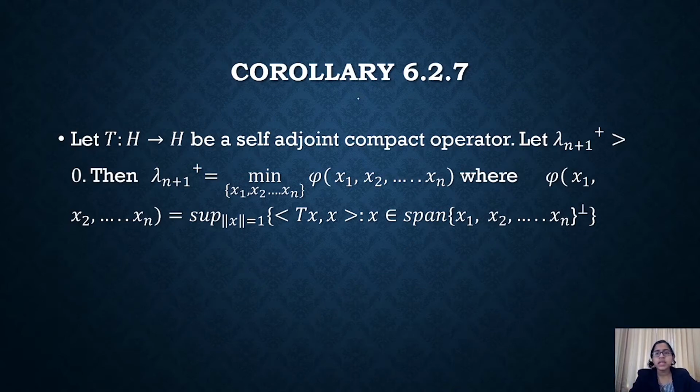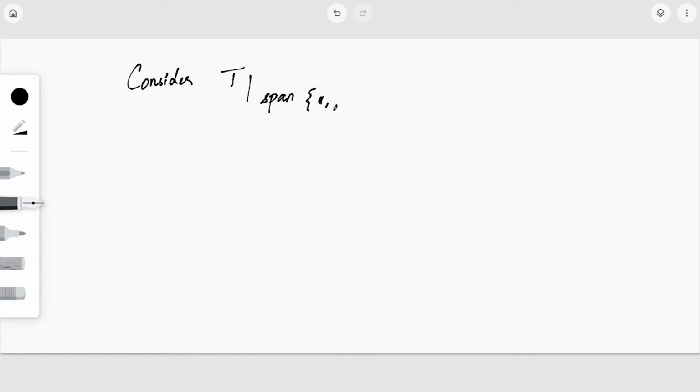So let's see how we can prove this corollary. The proof is pretty simple. We just have to work on it. First of all, let me consider the operator T restricted to the span of x1, x2, etc., xn orthogonal. Then using our previous corollary, corollary 6.2.6, we get